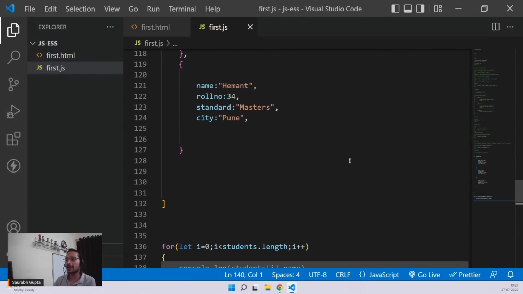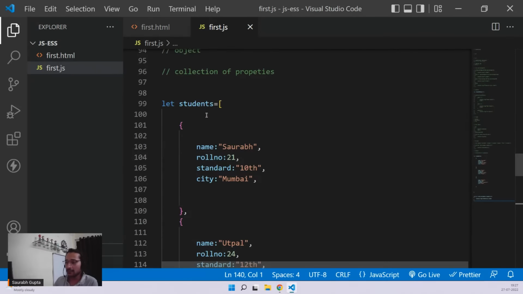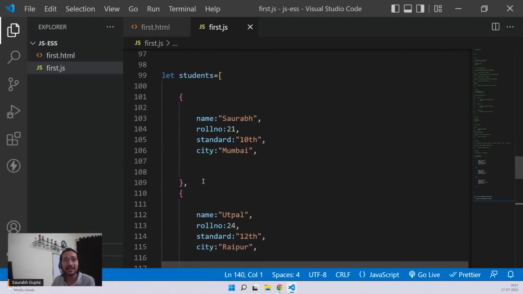Now guys, you saw that students is an array of 3 objects. Guys, understand, an array can store anything. An array can store number, an array can store string. Very important stuff, guys. I'll tell you why a lot of people get confused in objects and arrays. It's because when people use them like this, they try to learn 3 concepts. They try to learn objects, they try to learn arrays, and then they again try to learn array of objects. Don't do that. Array of objects is not a concept.